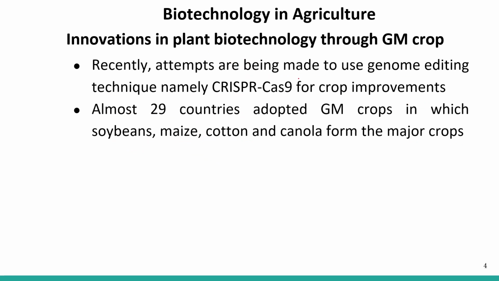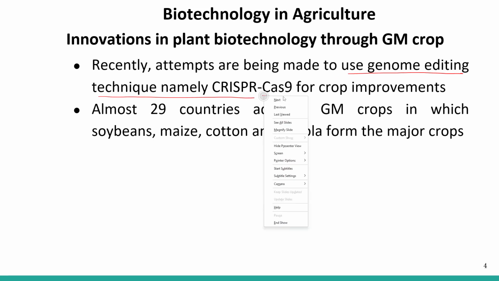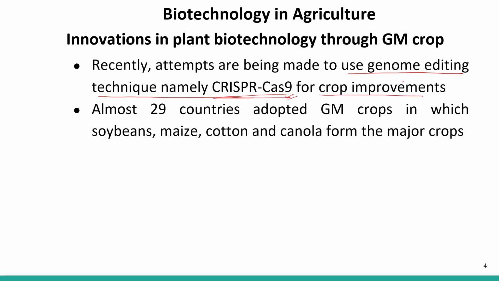Recently, attempts are being made to use the genome editing technique, namely CRISPR-Cas9, for crop improvement. We will study this technique in detail. That means genome editing is nowadays used for crop improvement, and this technique is called CRISPR-Cas9, right?